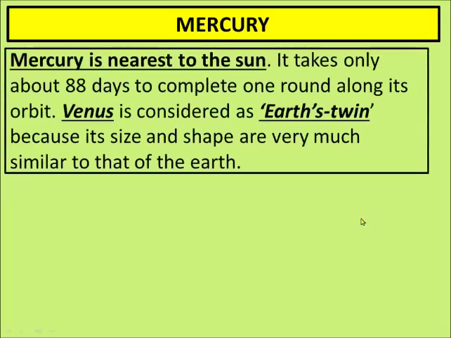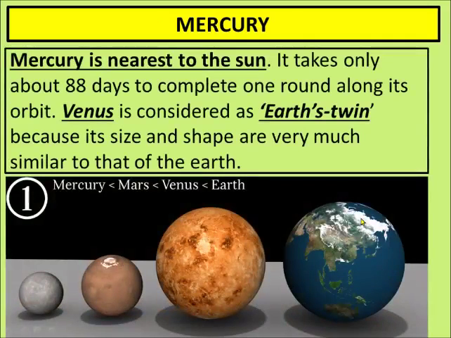Mercury is nearest to the sun. It takes only about 88 days to complete one round of the sun along its orbit. Venus is considered as Earth's twin. Twin means similar. It looks exactly like Earth. See, the only difference is the color, because Earth has water and the other planets don't have water.